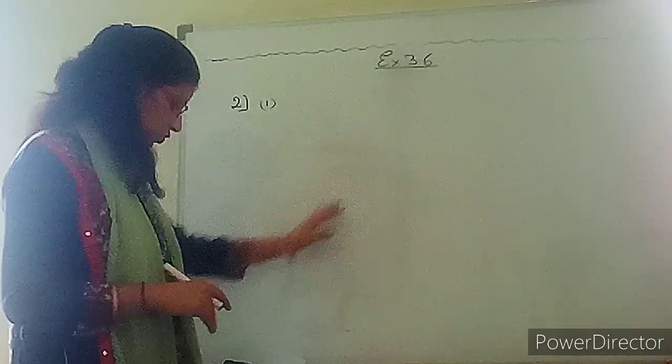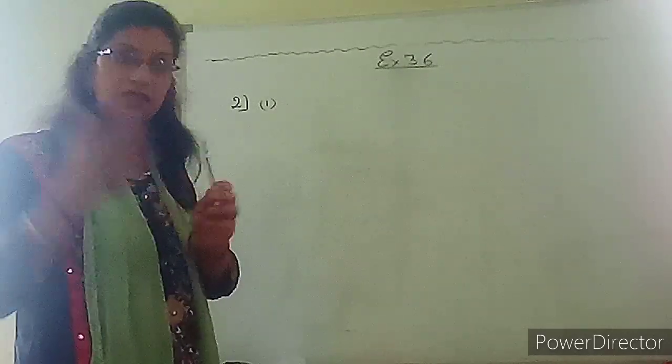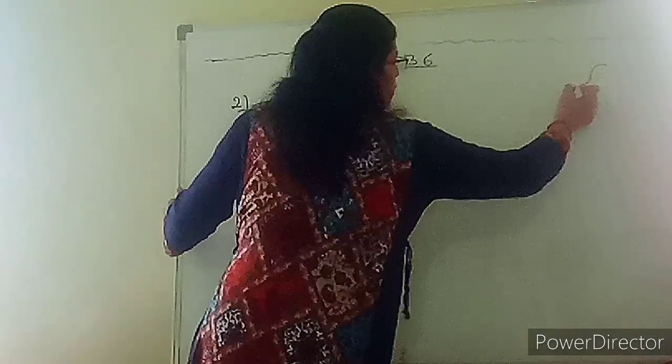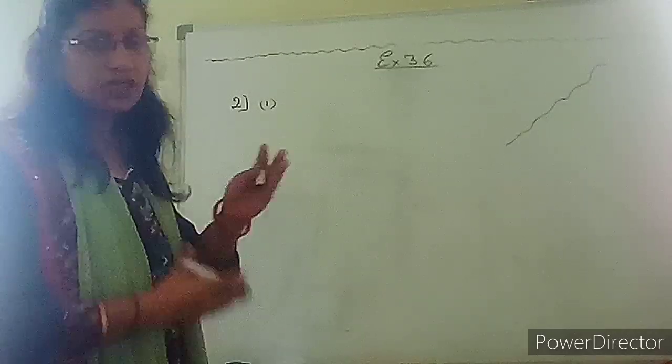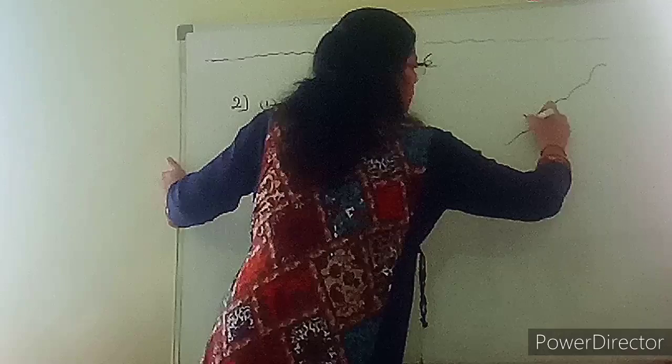See what is given to you. Ritu can row downstream. Downstream there is a stream and a boat. If I am saying the stream is going on, the water flows downward, obviously, and one boat is running on it.